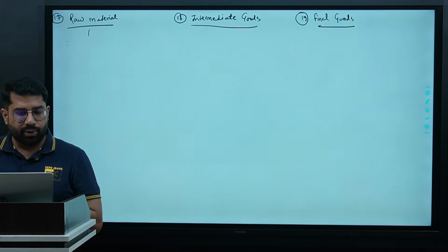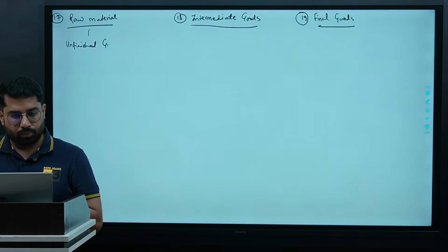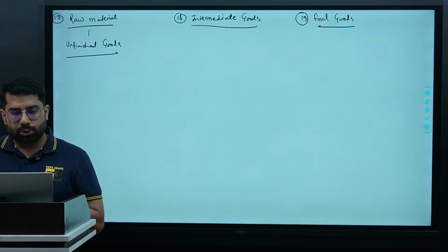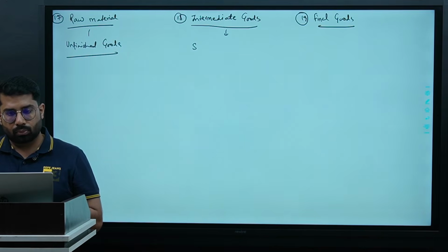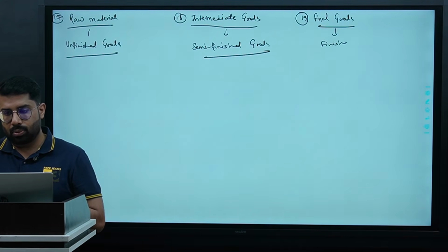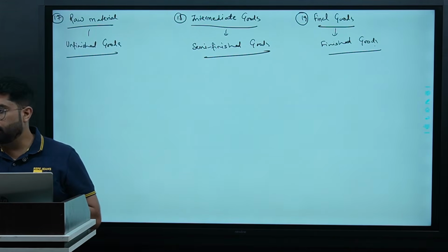Can we simply say unfinished goods? They are raw. What are intermediate goods? Semi-finished goods, yes or no? Final goods? Which are ready for the consumption.